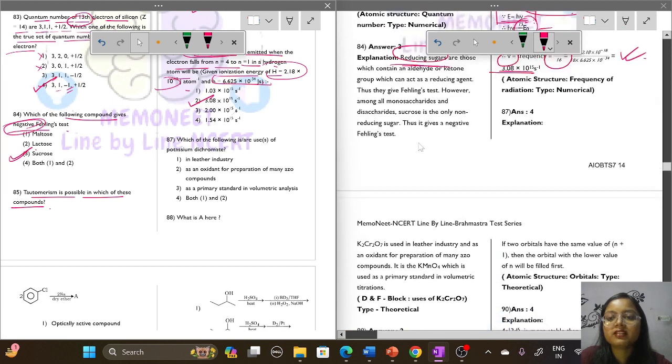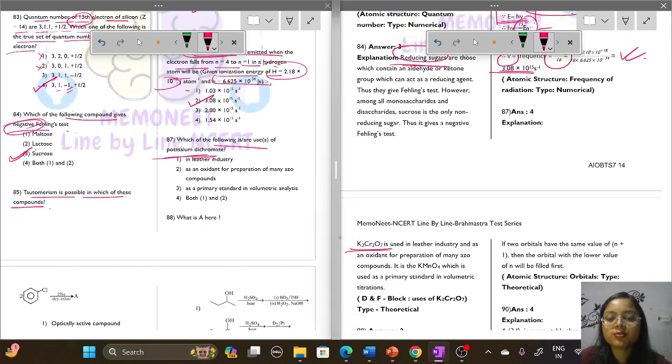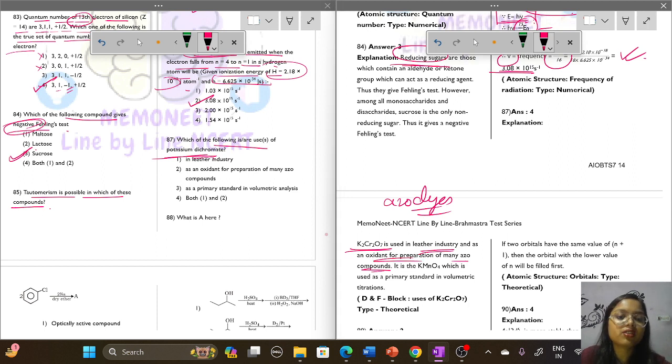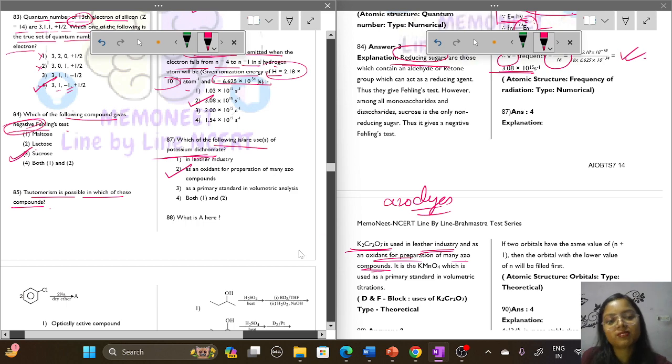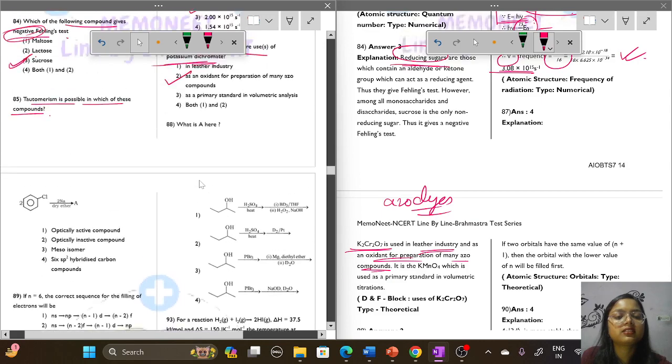Question number 87. Which of the following is or are uses of potassium dichromate? Where is it used? Potassium dichromate is used in the leather industry, and for making azo compounds. Azo compounds are the azo dyes, which are used for dyeing clothes or paper or anything. So these are used as an oxidant for preparation of azo dyes. So option number 2 for question number 87.